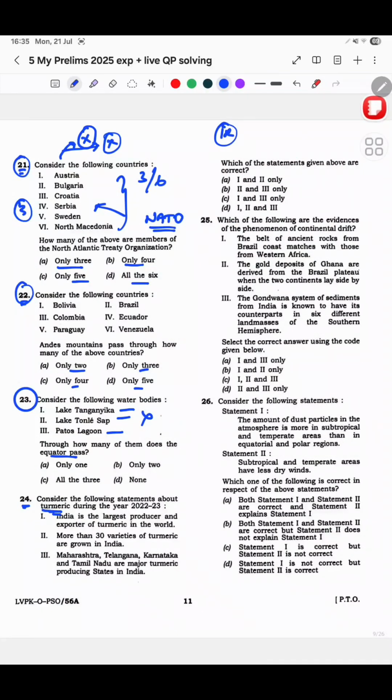And I read about turmeric. So India is the largest producer and exporter of turmeric in the world. Yes, I knew that this is definitely correct. I knew that more than 30 varieties are grown in India, and I knew that Maharashtra, Telangana, Karnataka and Tamil Nadu are major turmeric producing states in India. I knew all of this, and hence I chose 1, 2 and 3. India is also, if I'm not wrong, the largest consumer of turmeric in the world as well. I think I should show that to you right away. Maybe 1 second.